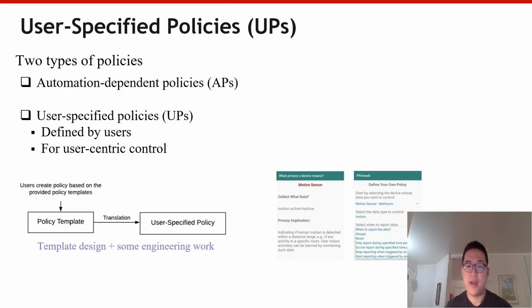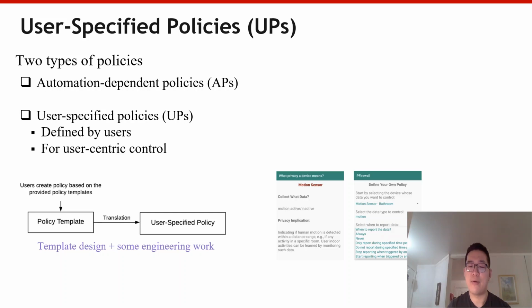Besides APs, which are generated automatically, we also allow users to specify policies on the given templates on the mobile app to fulfill their own privacy preferences. The app lists all the devices that are connected to the PFirewall. The user can view all the data types supported by each device.